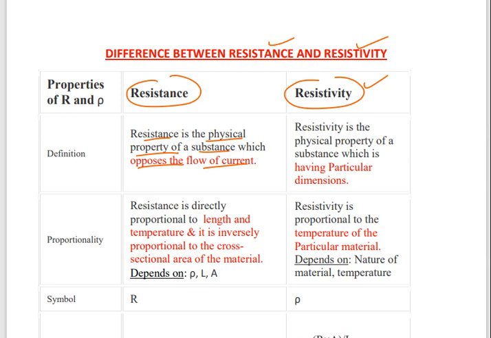Resistivity is the physical property of a substance which has particular dimensions. Just remember this, the dimensions: M L^3 T^-3 A^-2. Just remember this, it is important for the exam.